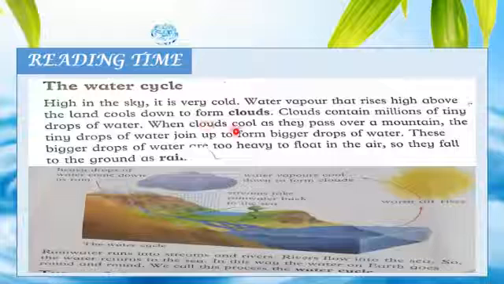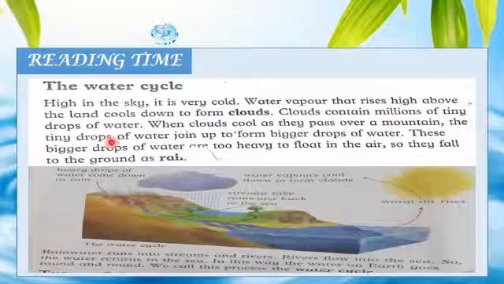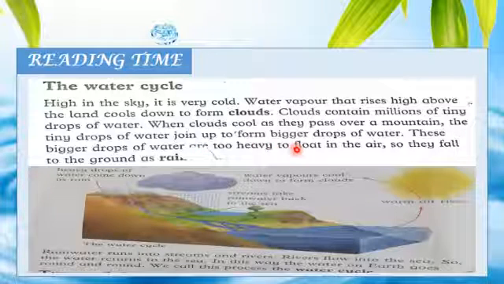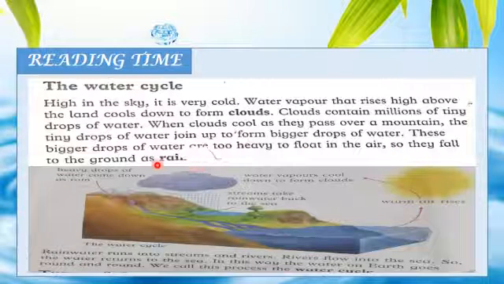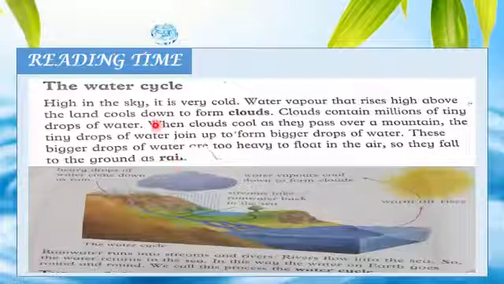When clouds cool as they pass over a mountain, the tiny drops of water join up to form bigger drops of water. These bigger drops of water are too heavy to float in the air. Heavy clouds cannot float in the air. So they fall to the ground as rain. This whole process is called water cycle.